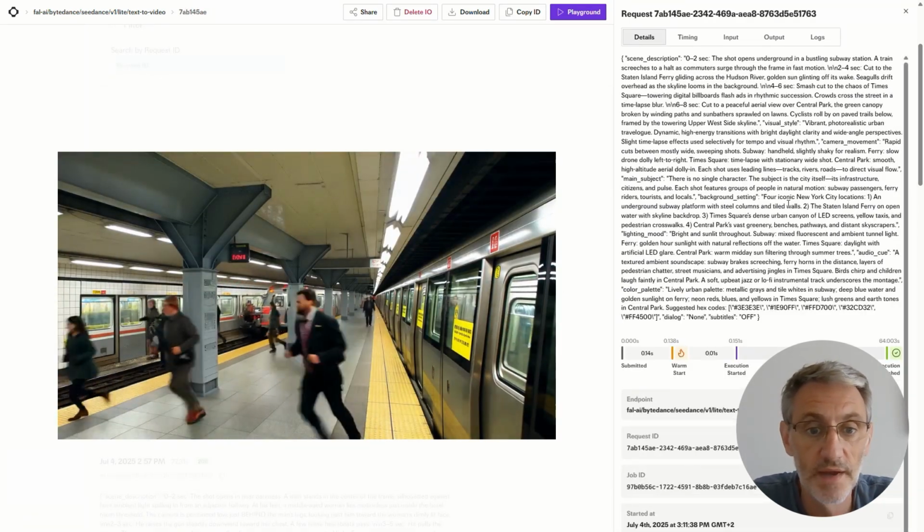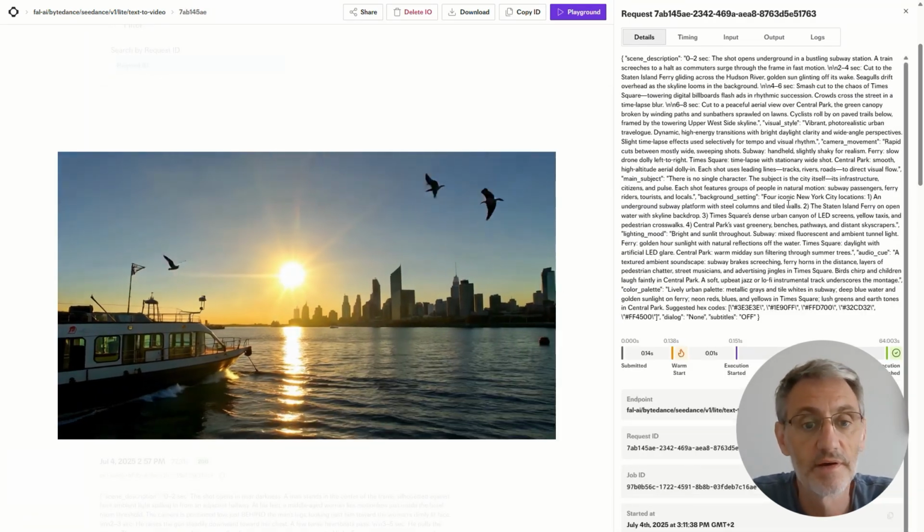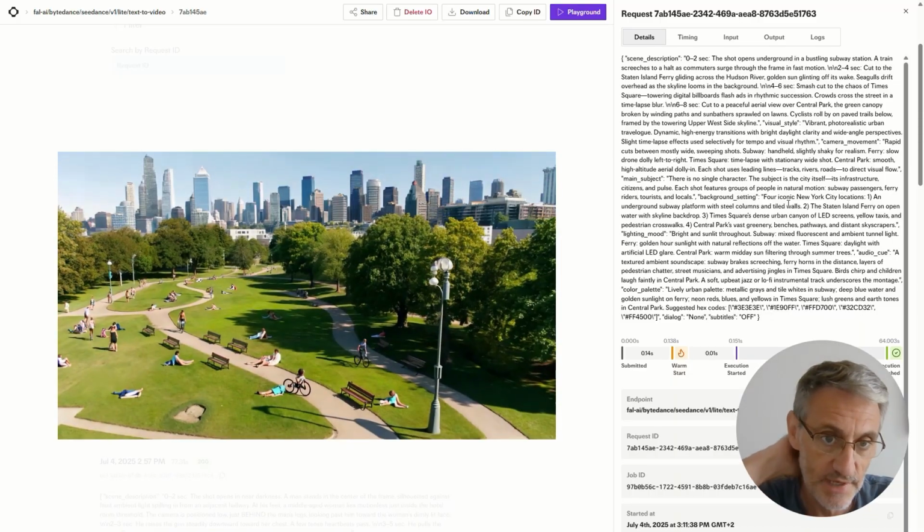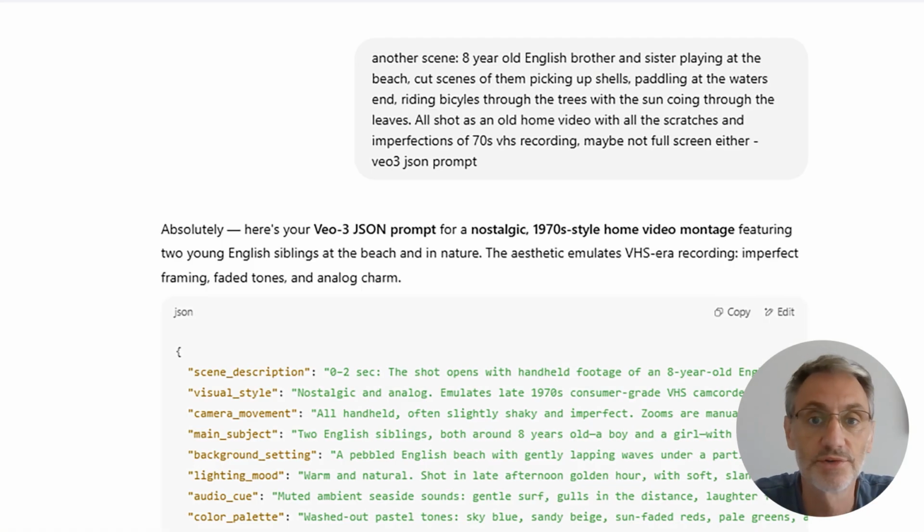Run it again, different shots. I want subway. I want boats in the harbour. Most of this is Times Square. There's lots of random text, obviously, but Times Square, shot above Central Park, this all went in.